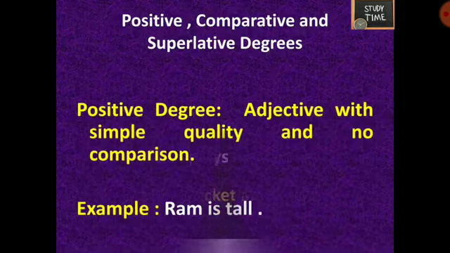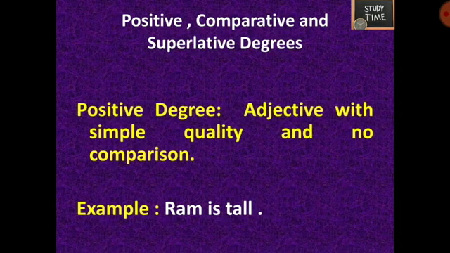Next, positive, comparative and superlative degrees. What is a positive degree? Adjective with simple quality and no comparison. What is an adjective? Adjectives are describing words. Anything which describes a noun, we call an adjective. Example, tall. Ram is tall. We describe Ram as tall. So here Ram is the noun and tall is the adjective.